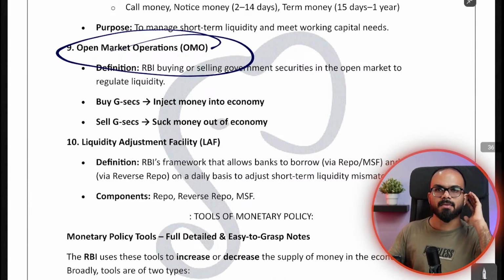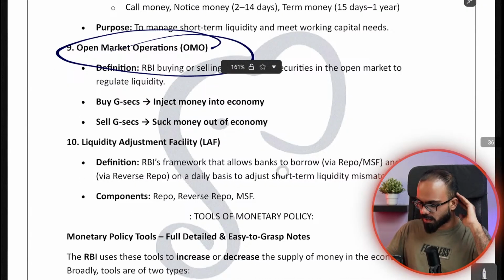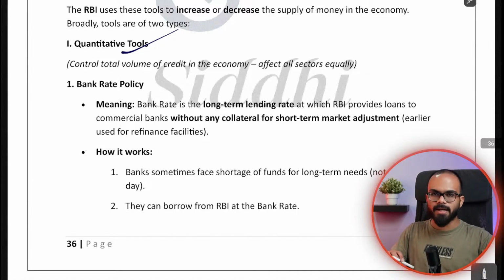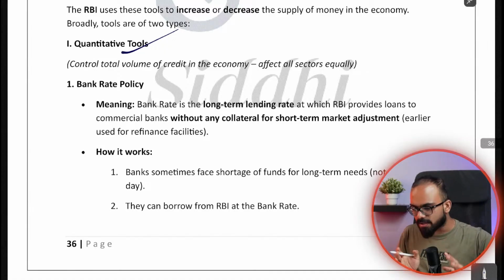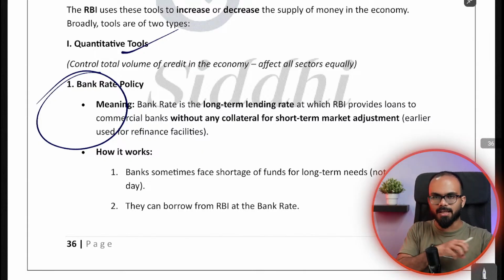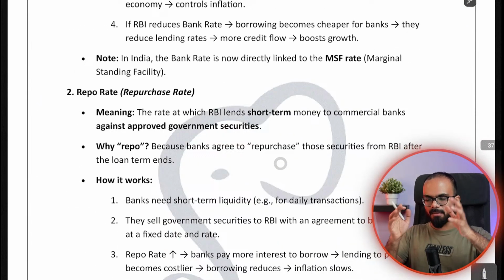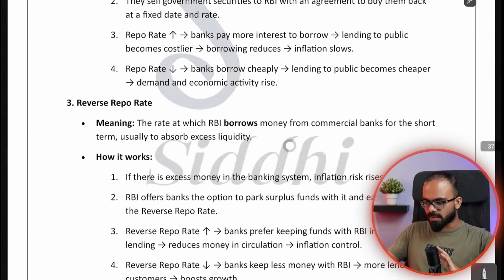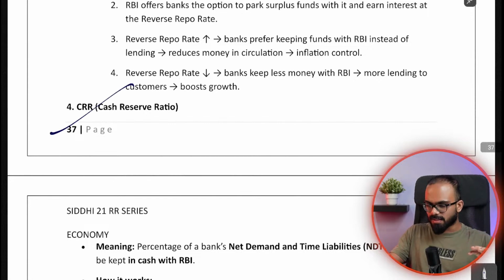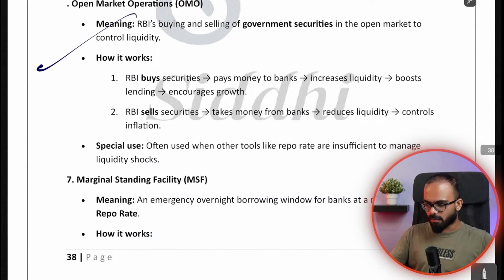So this is about inflation management, monetary policy. There are two different tools. One is quantitative tools, where you are talking about numbers. In quantitative tools, you are controlling the amount of money that is there in the economy. So in quantitative tools, that is numbers, you have the repo rate or reverse repo rate, etc., where you are trying to control the quantum of money that is there. CRR, SLR, all these come under the same tool, even open market operations, etc.